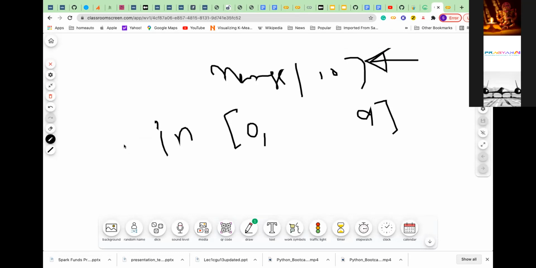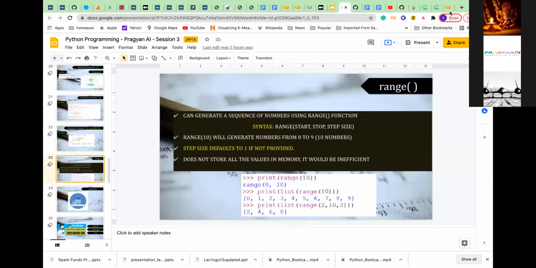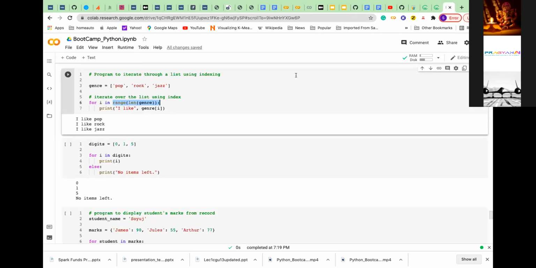So "for i in" this means I will be iterated as long as this has some elements. It will take one element, and till it can pick up one element, this loop will continue. So if you already have a built-in list, you can do it. If you don't know, then you have to iterate one by one, and then you can also use range. In this case I'm using the range. So anybody has any question here? What is the range? The remaining thing is the same.